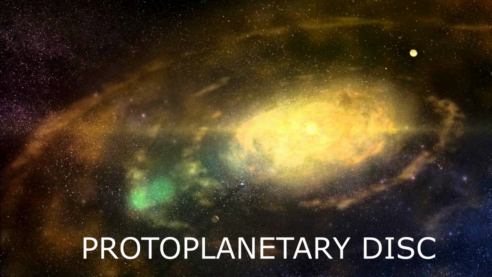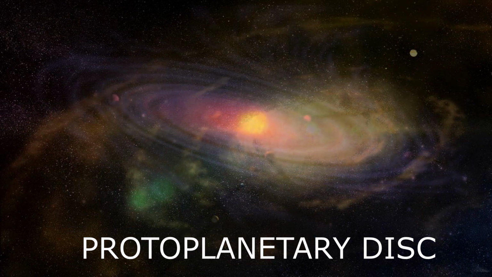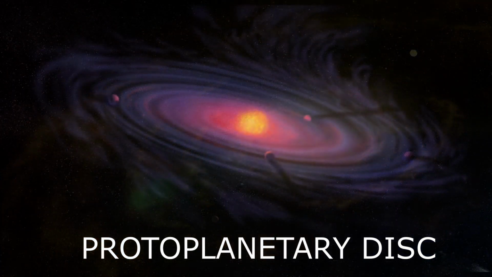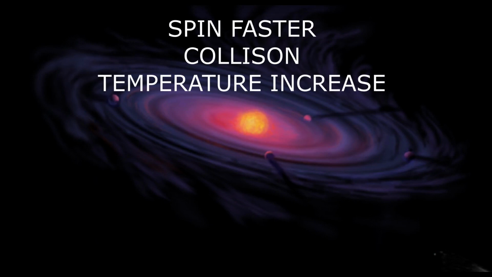So, this giant ball with a flat disk was known as the protoplanetary disk, which was formed some 4.6 billion years ago. Due to collision of various particles due to condensation and contraction, the temperature of the protoplanetary disk at its core began to rise.